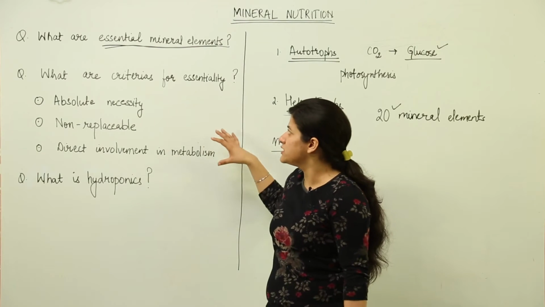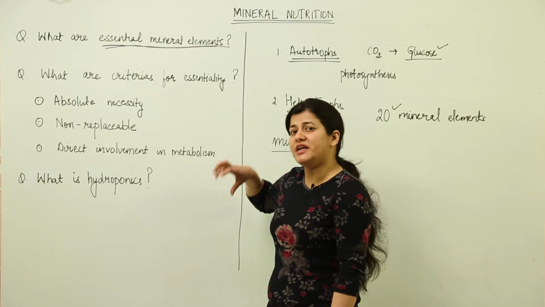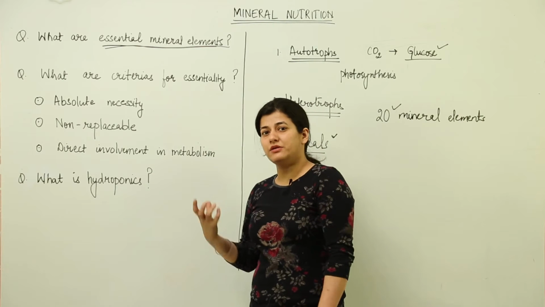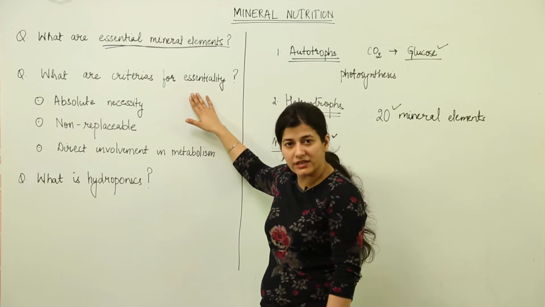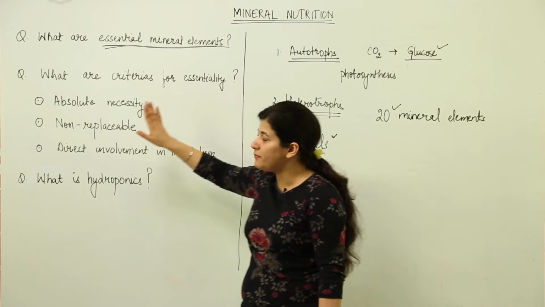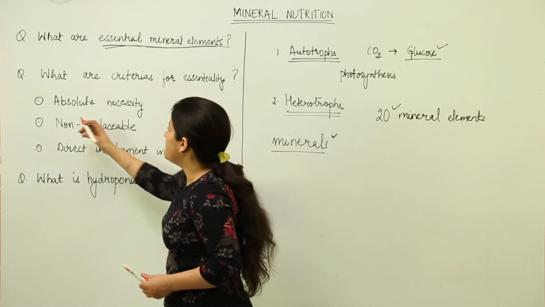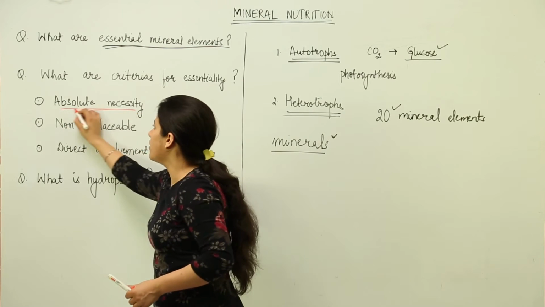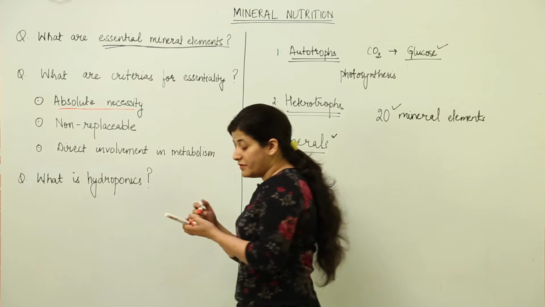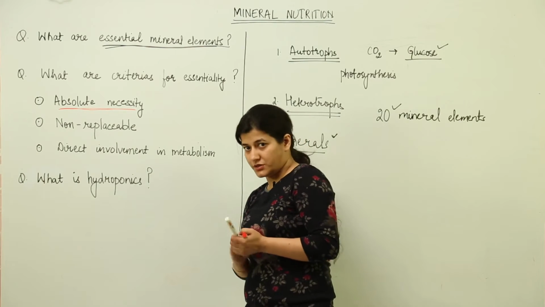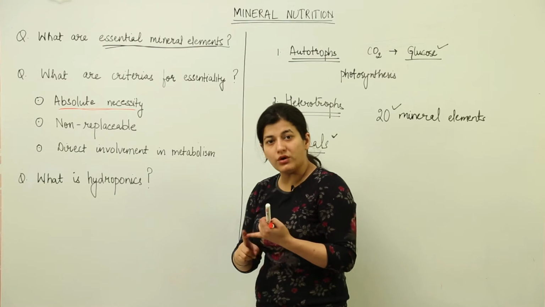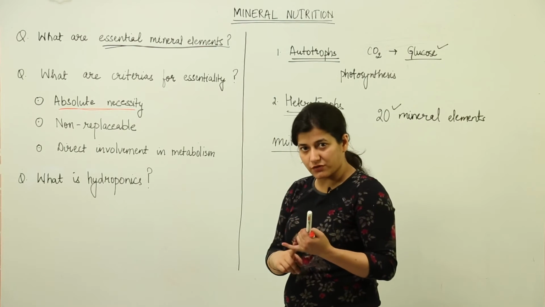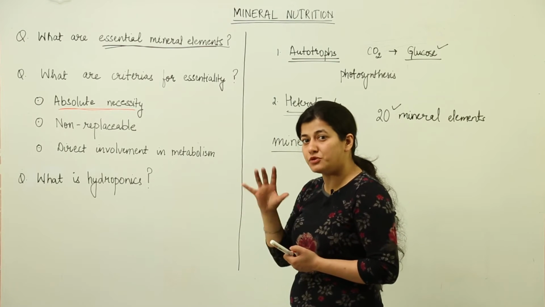So certain botanists studied what basically makes a mineral element essential for plant growth. There are certain criteria. The first is that the plant should be in absolute necessity of the particular mineral. That means the plant cannot do without that mineral, otherwise the reproductive growth or the vegetative growth of the plant cannot be completed. It would be incomplete.